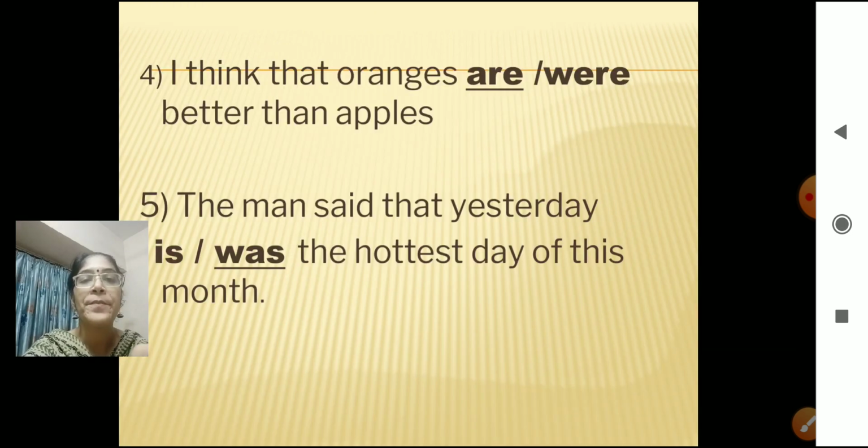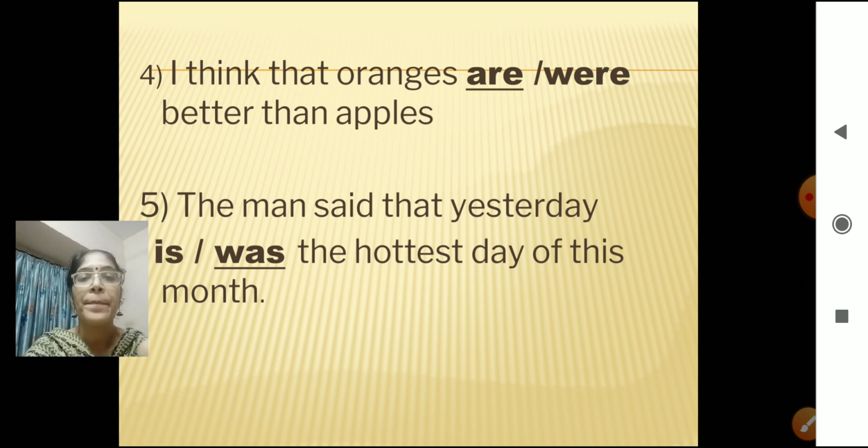Number 4. I think. Think is now in the verb is in which tense? Present tense, correct. I think that oranges are better than apples, or oranges were better than apples. Which is sounding correct, children? Yes. Which is the suitable verb here? Are, correct. I think that oranges are better than apples.